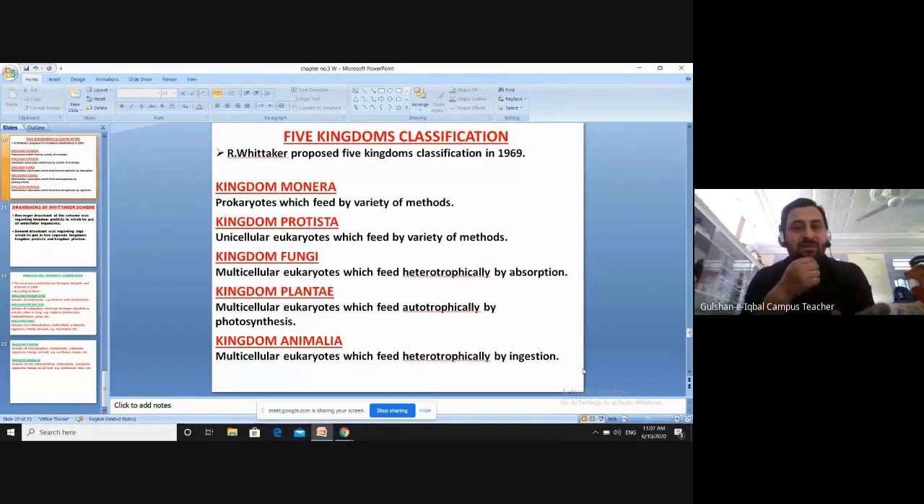Robert Whittaker's third kingdom was Kingdom Fungi. In Kingdom Fungi, Robert Whittaker put multicellular eukaryotes. It means that multicellular means organisms having more than one cell.